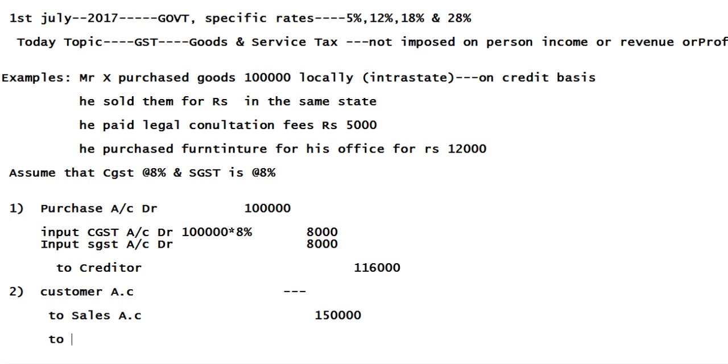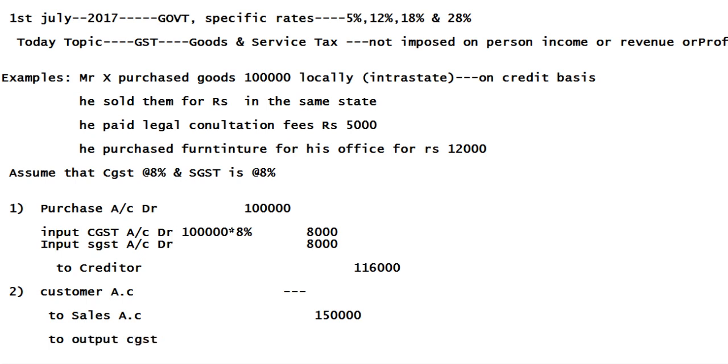Because it's a sale, if tax is imposed on sales, then we call it output tax. If tax is imposed on purchases, then we call it input tax. Purchase is a tax imposed on purchases, so that is the reason input CGST and input SGST come into the picture. Here, tax is imposed on sales, so output tax comes into the picture.